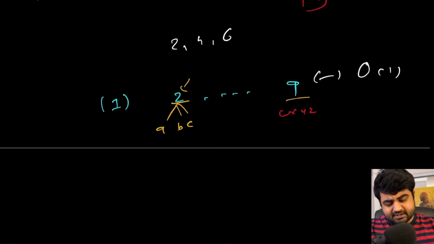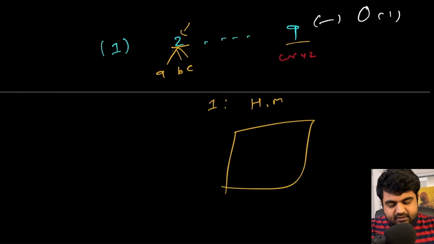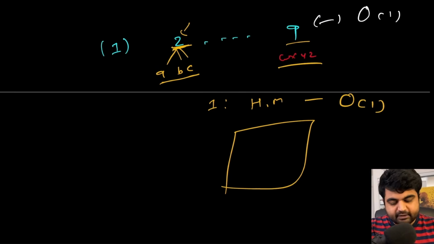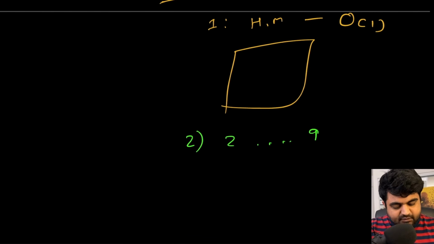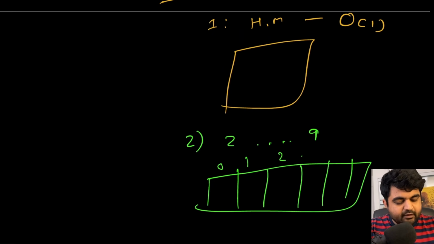So we actually have two options to do that. Number one option is that we can create a hash map, and inside the hash map we can store all the entries, where the key is the digit and the value is all of its corresponding characters. This will yield big O of one time complexity whenever we have to do the lookup. Second option is, since we know for sure that we are only dealing with digits between 2 to 9, nothing more, we can also create an array, and inside the array, based on the index positions, we can store the values. So let's assume that in the array we have indices like 0, 1 and then 2, and so on and so forth.